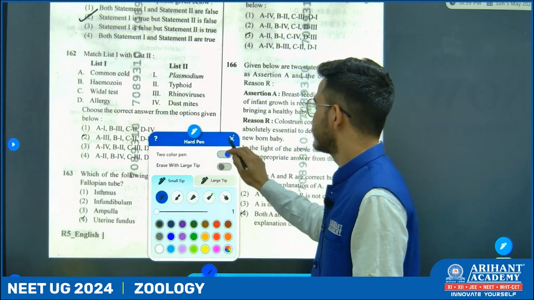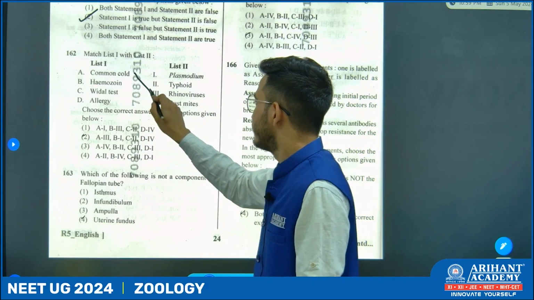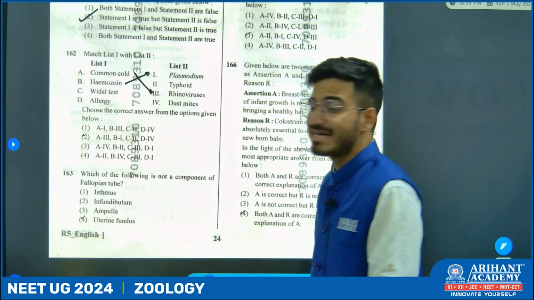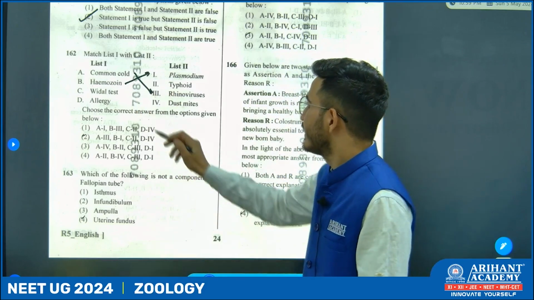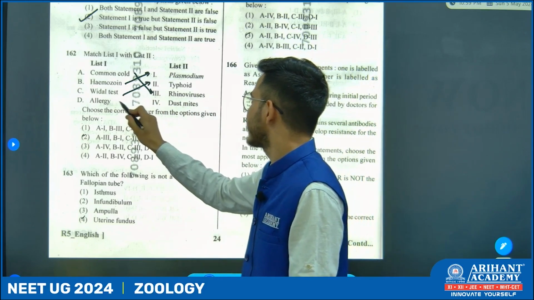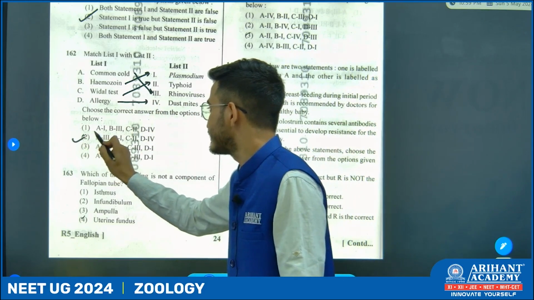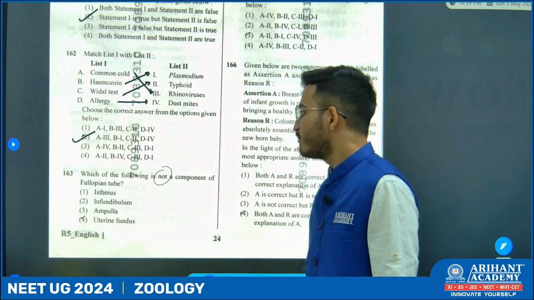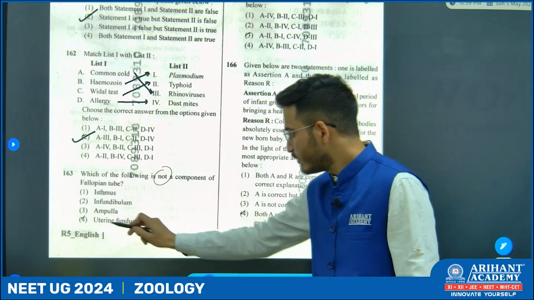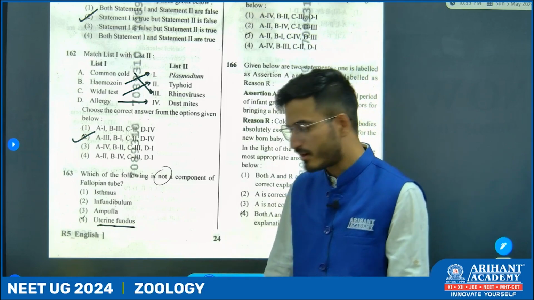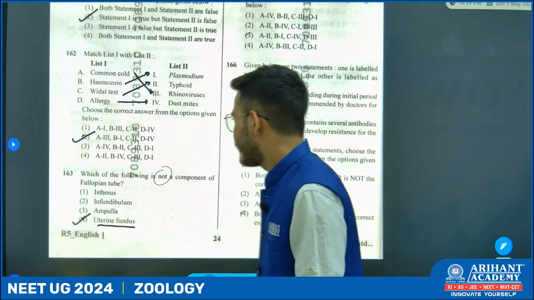Now directly, common cold by rhinoviruses. Hemozoin is released when plasmodium affects. Vidal test is for typhoid. Allergy is because of dust and mites. This is option number 2. Which of the following is not a component of fallopian tube? We know that uterine fundus is a part of uterus and not the part of fallopian tube.